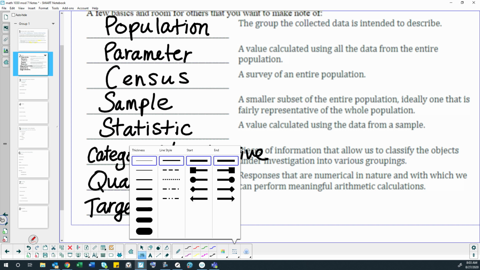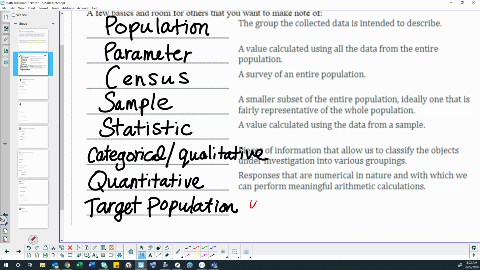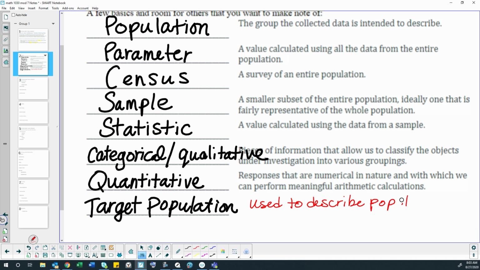I'm not sure I really like that definition. I know that's probably what you read in the book, but I want to understand that better, because when I think target population, what I'm thinking in a sentence is, I want to do a study, and my target population is high school students. What's that mean if I say it that way?